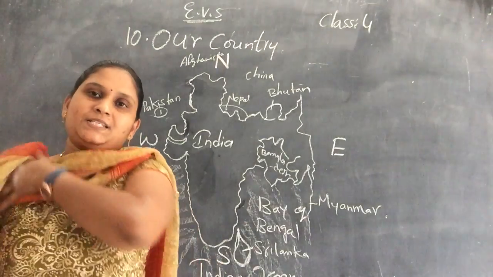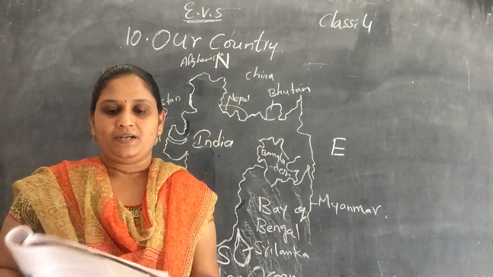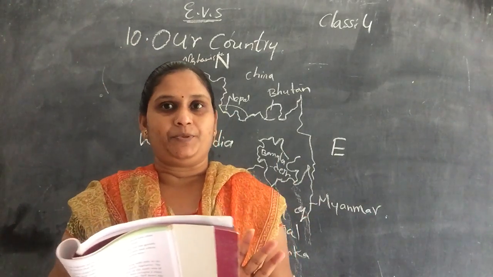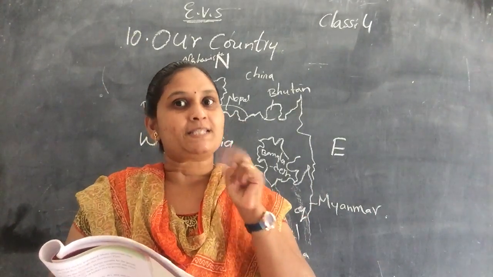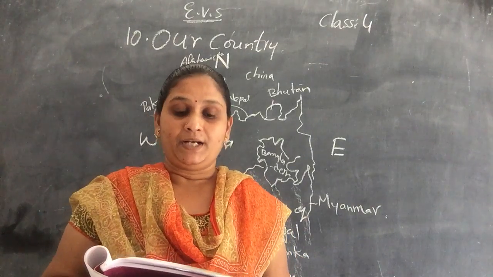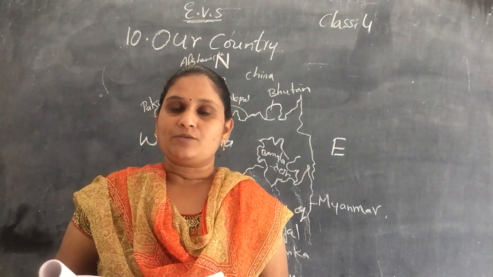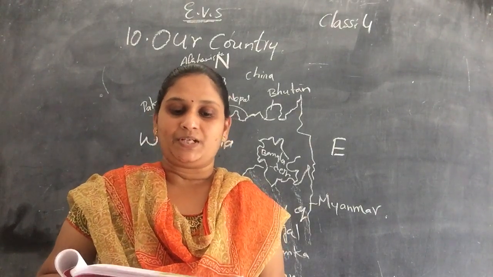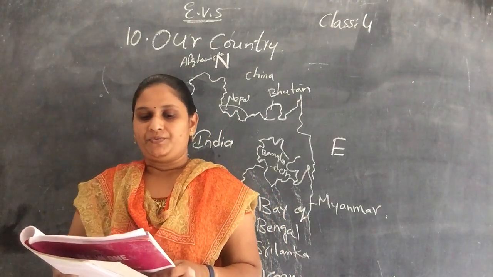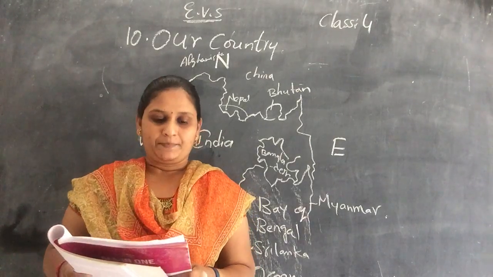India is the 7th largest country. Compared to other countries, area wise it is in the 7th position. Population wise it is in the 2nd position, and more than 130 crore people are there. India has a variety of landforms: mountains, hills, plateaus and plains. This makes our country very beautiful. On account of its large size and varied climate, India is called a subcontinent.